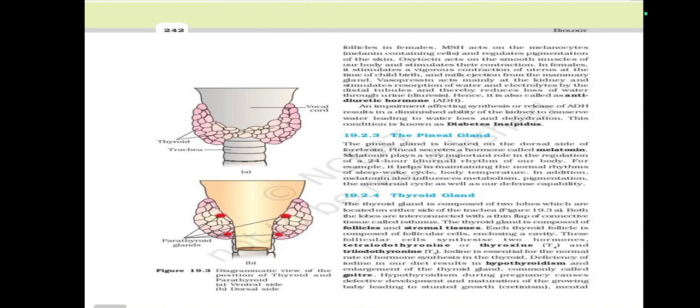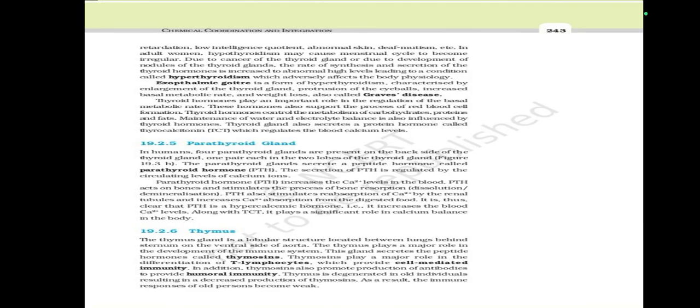Hypothyroidism during pregnancy causes defective development and maturation of the growing baby, leading to stunted growth, cretinism, mental retardation, low intelligence quotient, abnormal skin, deaf-mutism, etc. In adult women, hypothyroidism may cause the menstrual cycle to become irregular. Due to cancer of the thyroid gland or due to development of nodules of the thyroid glands.